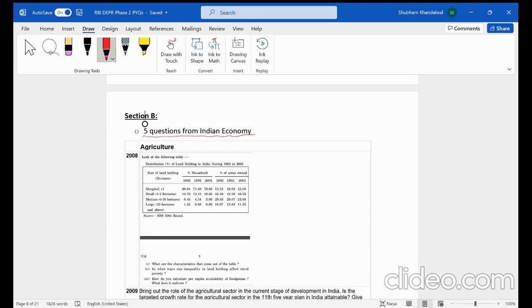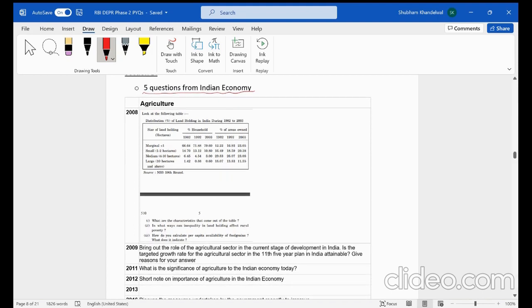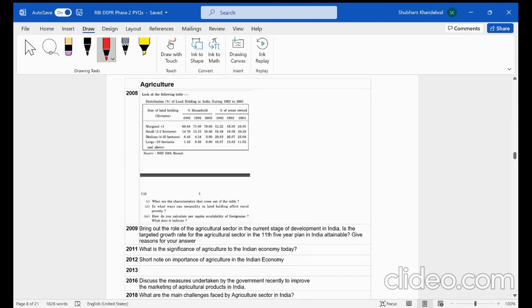So here you need to cover a wide area of different sectors. And what I have tried is that I have categorized the previous year questions based on the different sectors of Indian economy. So for example, what are the questions they asked from agriculture, then what are the questions they have asked from manufacturing. So this I have done here. Now first let us look at the questions that have been asked from the agriculture sector.